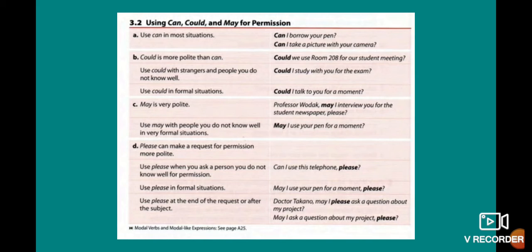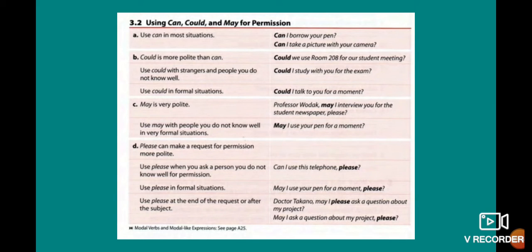Could is more polite than can. And also, you use could with strangers and people that you don't know well, or you use could in formal situations. For example, could we use room 208 for a student meeting? This one is polite. Could I study with you for the exam? That means this one is when you talk to a stranger or people that you don't know very well. Could I talk to you for a moment? This one is a formal situation.